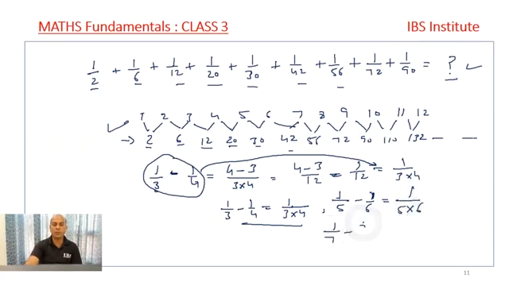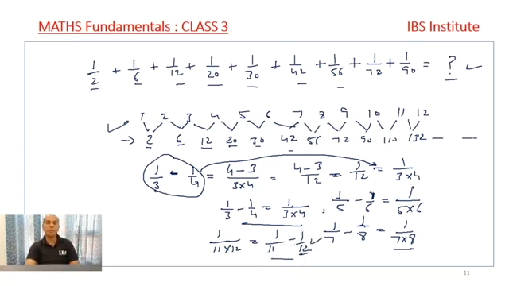1 upon 7 minus 1 upon 8 is given, so what I write is 1 upon 7 into 8. If 1 upon 11 into 12 is given, what I write is 1 upon 11 minus 1 upon 12. I hope you understand. So whenever this difference is 1, we straightaway apply this thing.